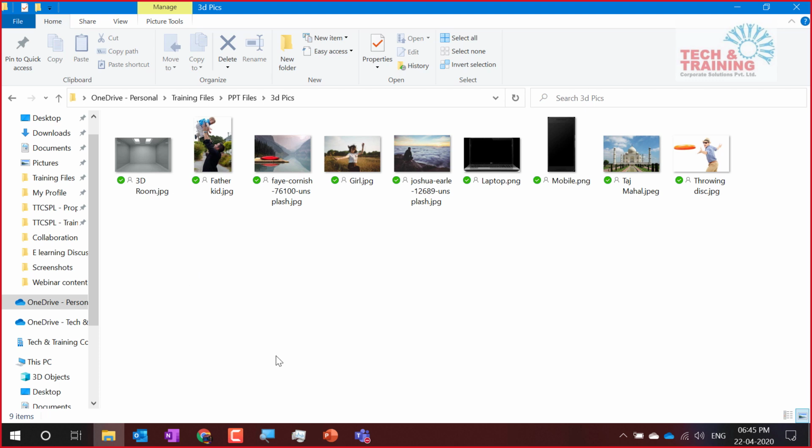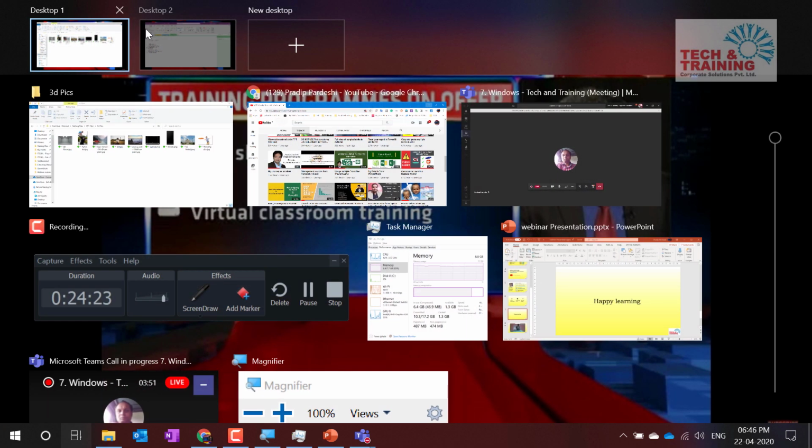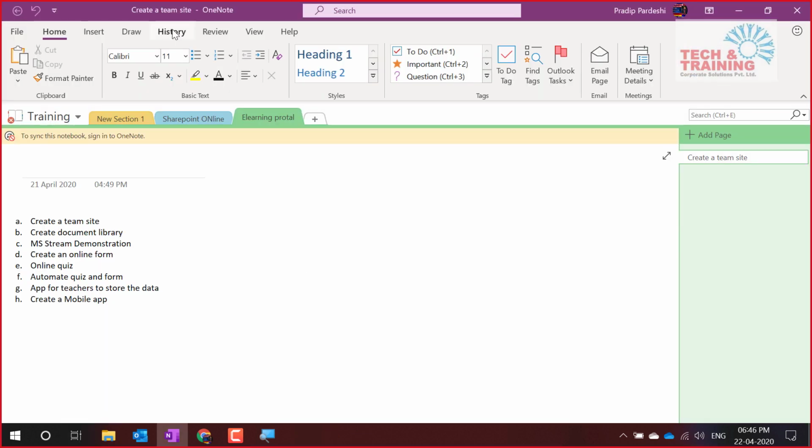Now why is it important? You're working on 2 projects. These are the files related to project 1, which you want to keep open, and there are other files related to project 2. You want to keep them open in a separate desktop. So you can switch by going to desktop 1, desktop 2, or else the shortcut is Control, Windows, and right or left arrow key.